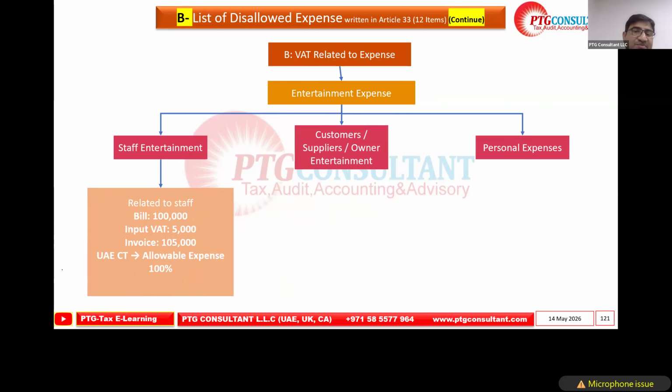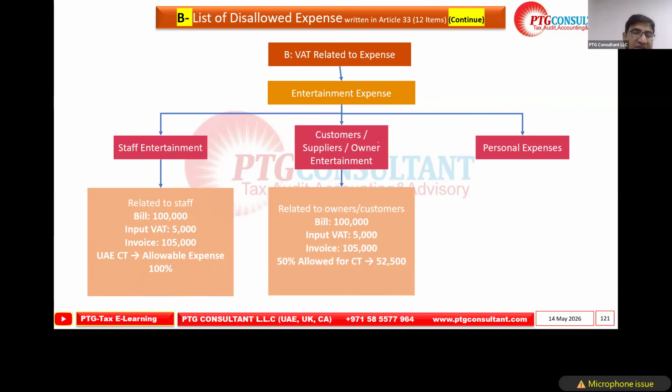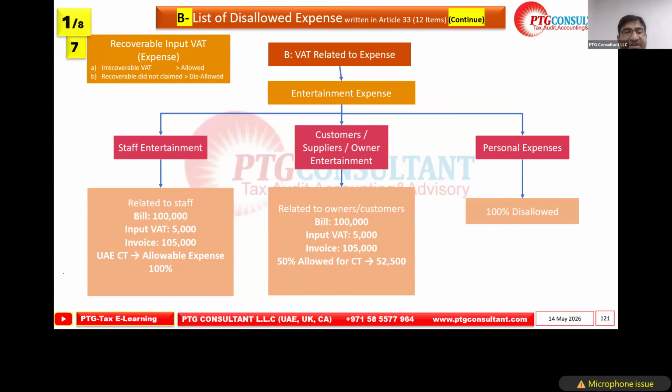Okay, next is the customers and owners, suppliers. This we also discussed in the previous slides. Related to the owners and customers, the bill is 100,000 plus VAT, invoice is 100,005, 50% disallowed. This we will add back. Then the personal is 100% disallowed.